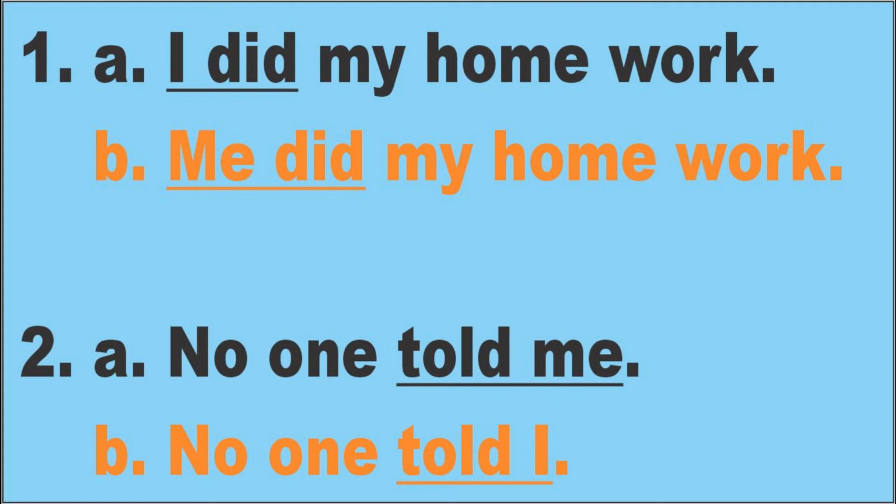Look at the word me. Is it in front of the verb or after the verb? The me is in front of the verb, so it is not right. It is wrong. Line B is wrong and line A is correct because I is before the verb did. I did my homework. It means I did, I finished, I have done my homework.